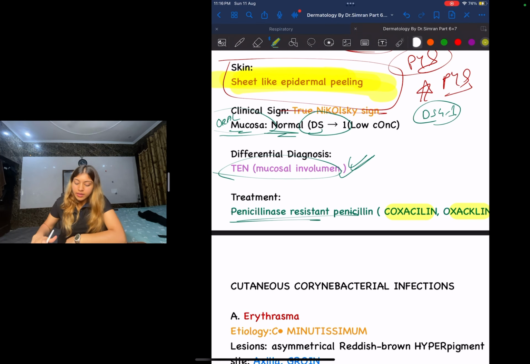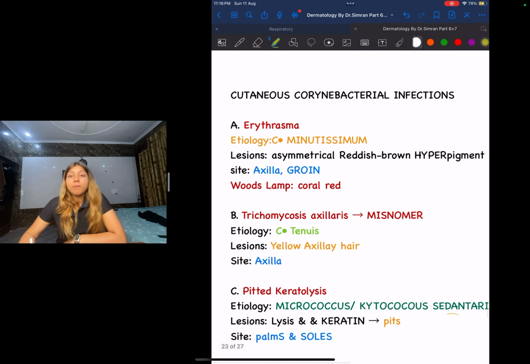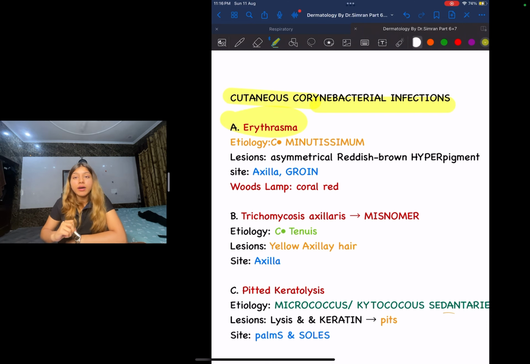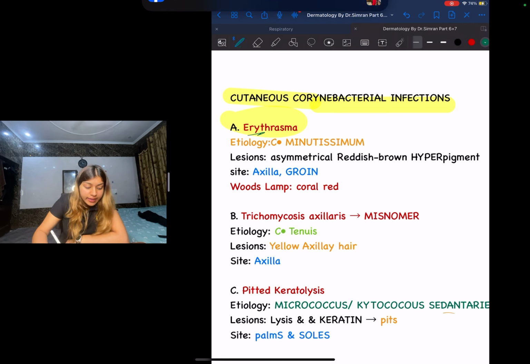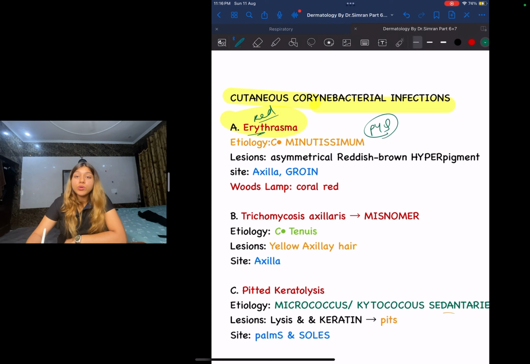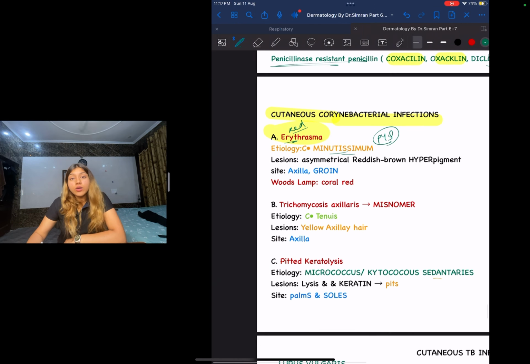Okay, next guys, let us move on to the next topic, that is your cutaneous corynebacterial infections. In your cutaneous corynebacterial infections, the most important is going to be erythrasma. What does the word erythra mean? Erythra means red. Next guys, one more PYQ is what is the etiology, what is causing this erythrasma. That is going to be Corynebacterium minutissimum, that causes erythrasma.